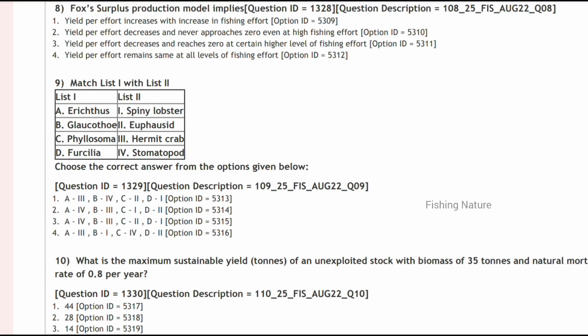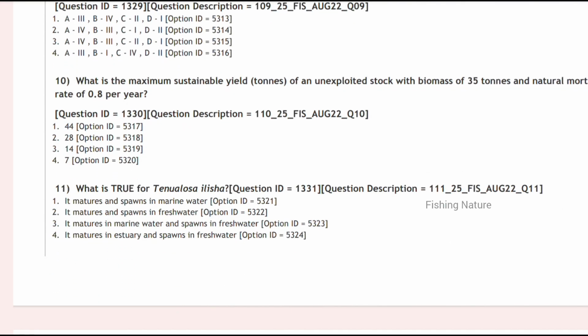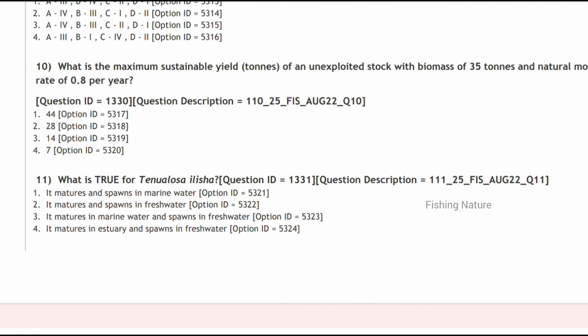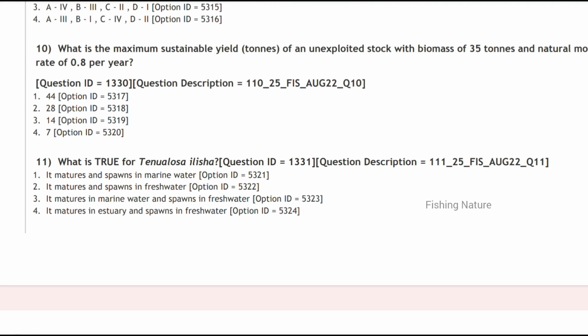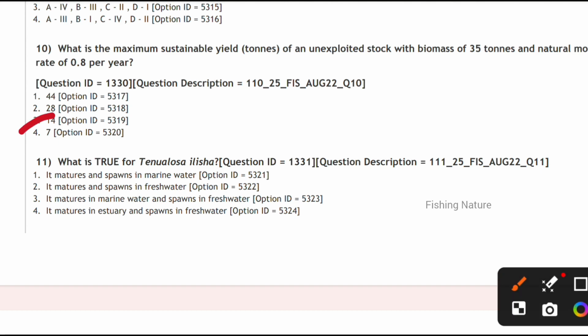Next, what is the maximum sustainable yield in unexploited stock with biomass of 35 tons and natural mortality rate of 0.8 per year? Which is the maximum sustainable yield they are asking for this one. It is the 14 tons. It occurs in the natural mortality of 0.8 per year.